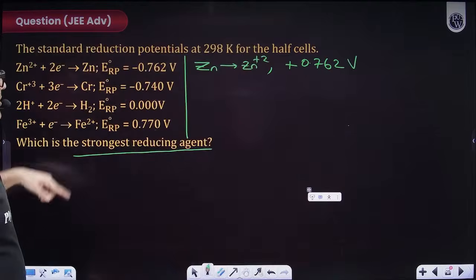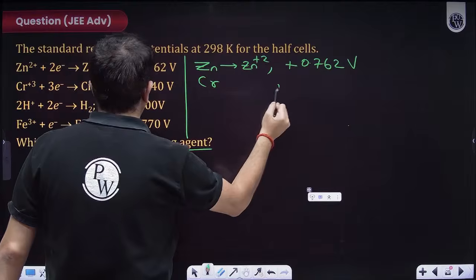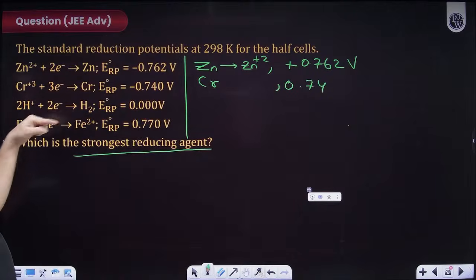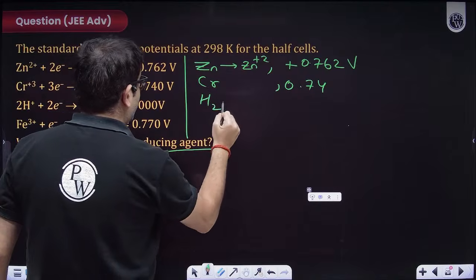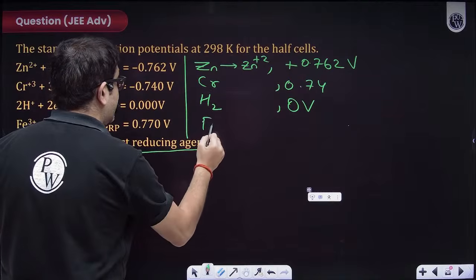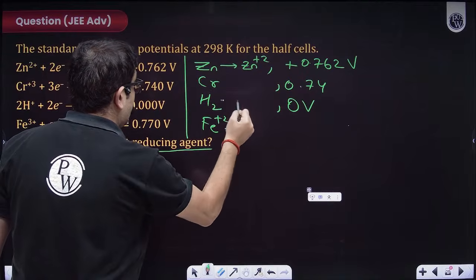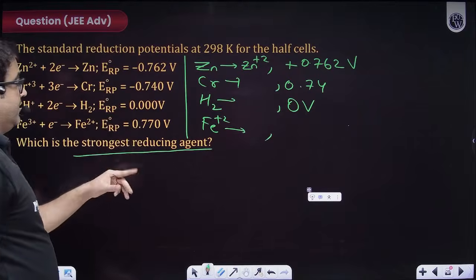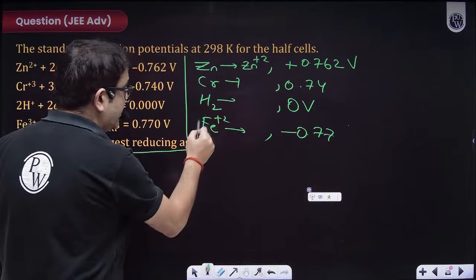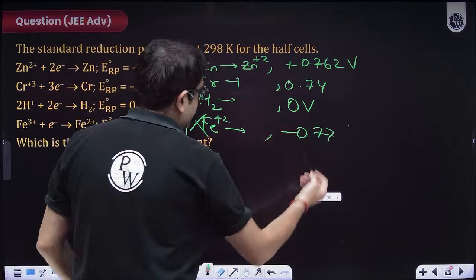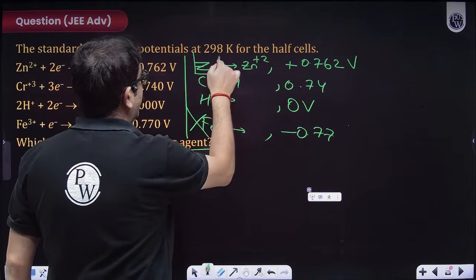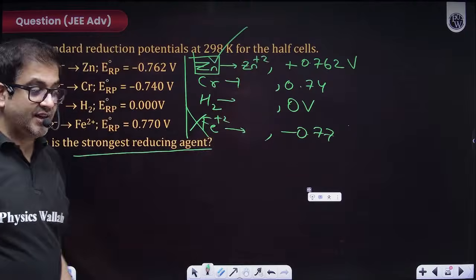This is the reduction potential. So oxidation potential of chromium will be plus 0.74. This is a reduction potential. So oxidation potential of hydrogen will be 0 volt. This is the reduction potential. So who will get oxidized? Sir, ferrous ion will get oxidized, and because this is positive, its potential will be minus 0.77 volt. Obviously this is gone. This is having least oxidation potential. This is coming third. This is coming second, and zinc will have maximum oxidation potential.